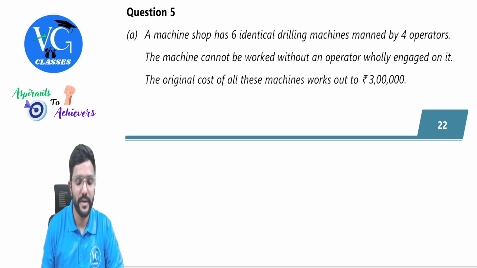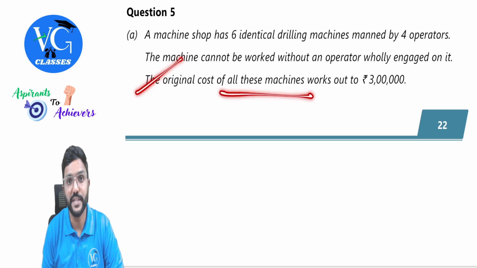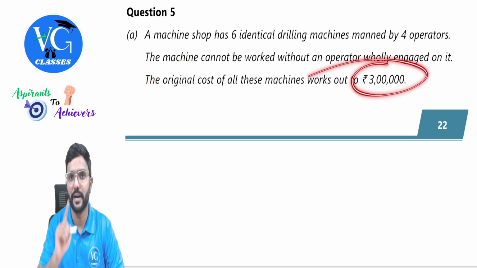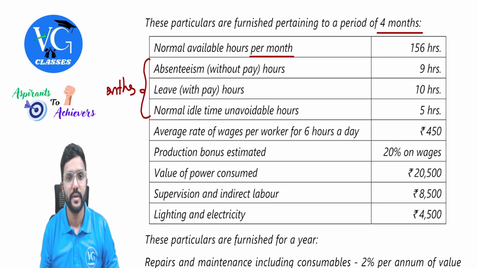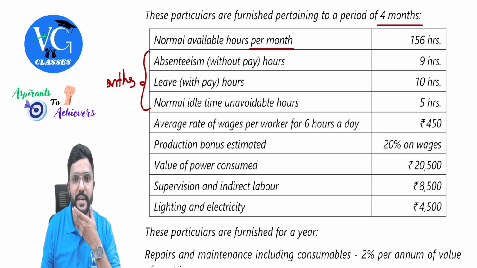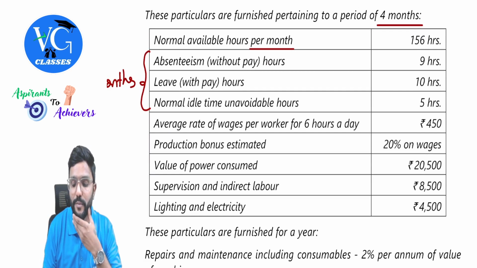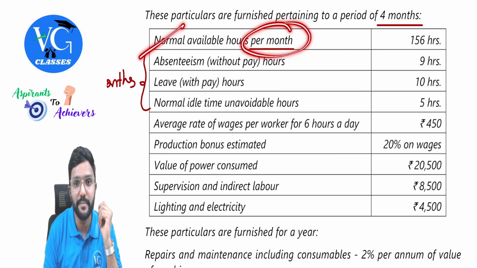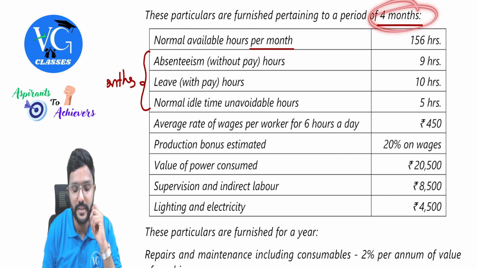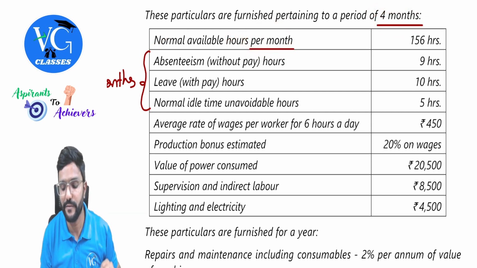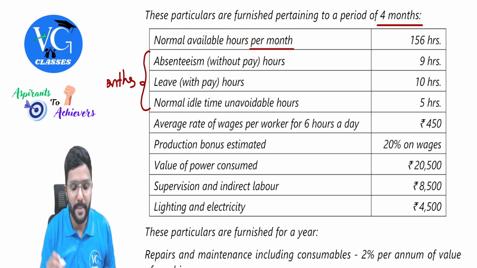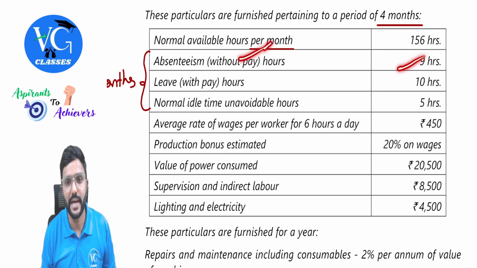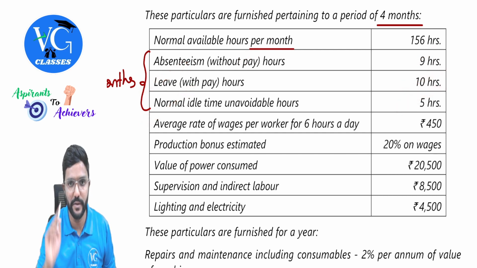So the original cost of all these machines, not per machine, all 6 put together, is 3 lakh. These particulars are furnished pertaining to a period of 4 months. So the data given here is for 4 months. Normal available hours per month. The heading they told 4 months, but here they are telling per month. 156 hours. Whereas absenteeism without pay hours 9 hours, leave with pay hours 10 hours, normal idle time unavoidable hours 5 hours. Even for this it will be paid.